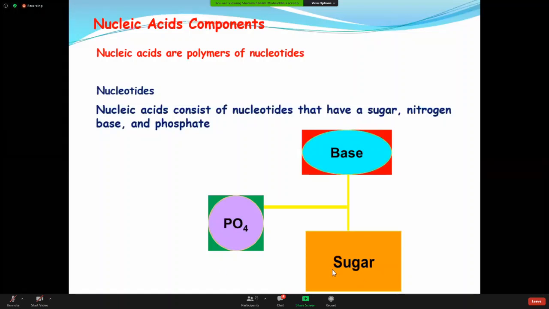That was a hexose, and this one is a pentose sugar, or ribose, not glucose. And with that you are adding phosphate. This phosphate may be 1, 2, or 3. I will come to that one by one. So it is a basic idea. What is the meaning of nucleotide?